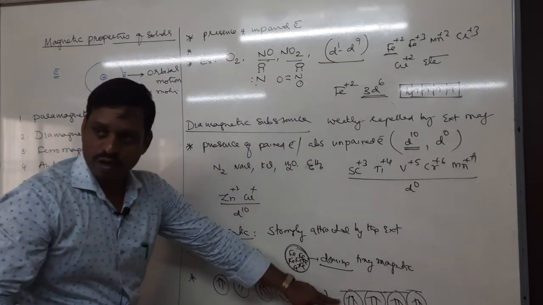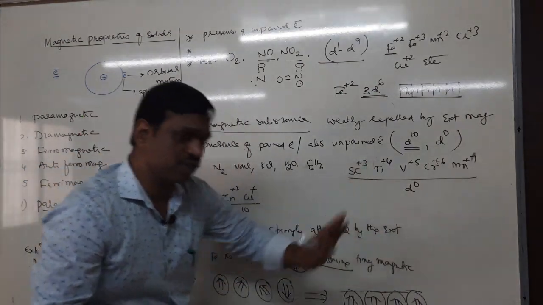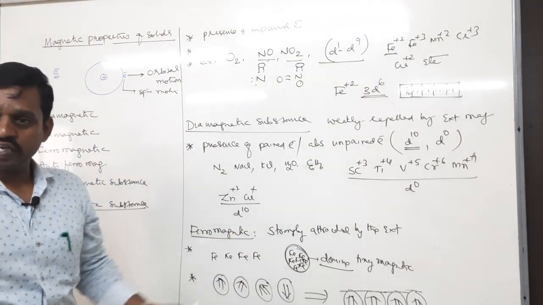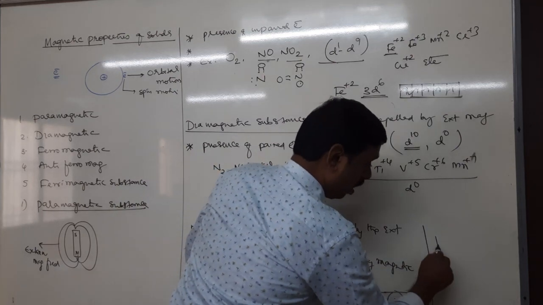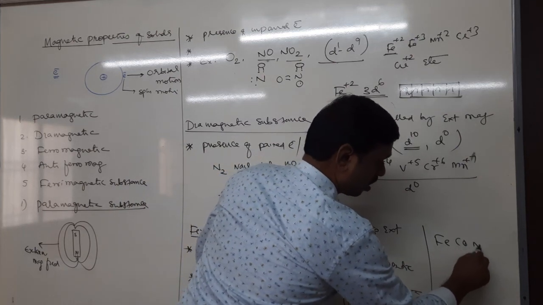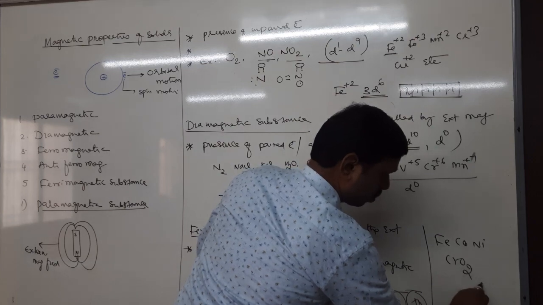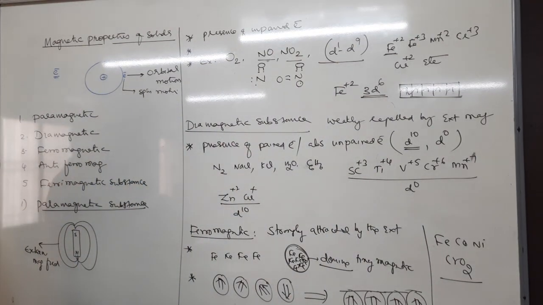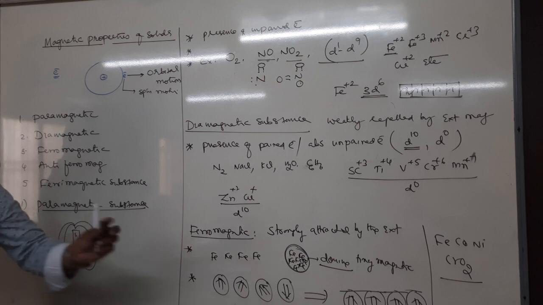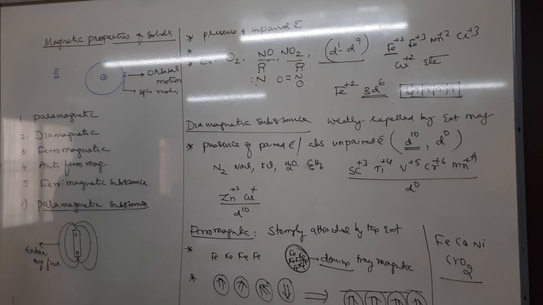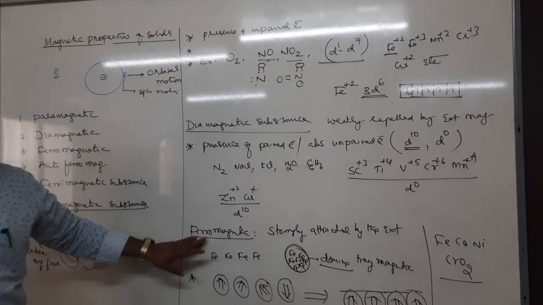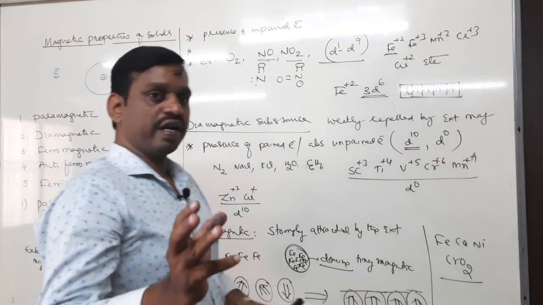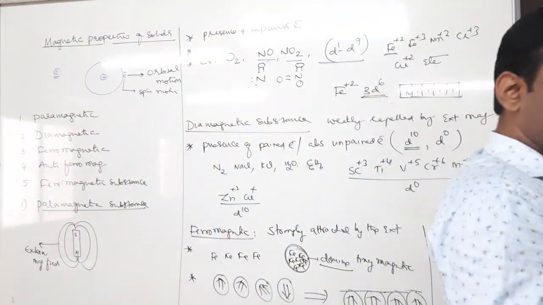So each domain is a small magnet. They collectively produce a strong magnetic field. Therefore, they are strongly attracted by the external magnetic field. For example, iron, cobalt, nickel and CrO2 are examples; you have to remember those examples, which are given in the textbook. Ferromagnetic substance. Do you understand? Tell me, what are ferromagnetic substances? The substances which are strongly attracted by the external magnetic field are called ferromagnetic substances.